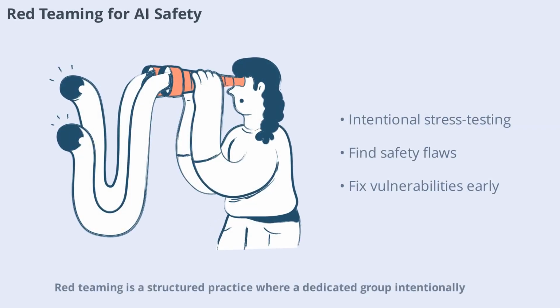Red teaming is a structured practice where a dedicated group intentionally attacks and stress tests an AI system to uncover hidden safety flaws, security gaps, or bias loops before public launch. For example, before releasing a customer support chatbot, security engineers act as adversarial users, trying to trick the bot into leaking secrets or making inappropriate offers. This process helps identify and fix vulnerabilities early.